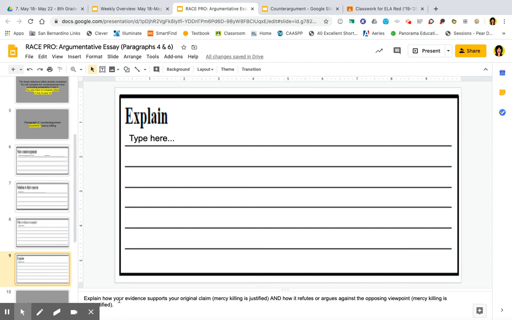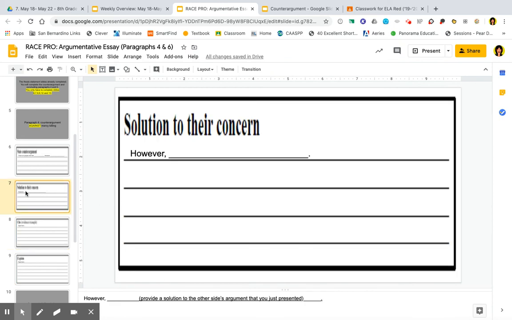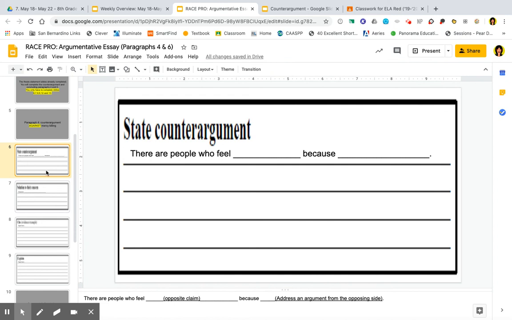Once you cite that evidence, explain how the evidence supports your original claim that mercy killing is justified and how it refutes or argues against the opposing viewpoint. So how does your evidence that you cite in this box, how does it argue with this and support your claim? I know that's a lot to think about. I don't want you to get stressed. I just want you to try.